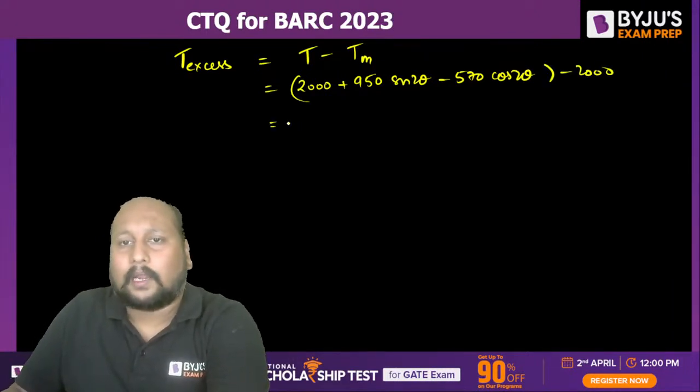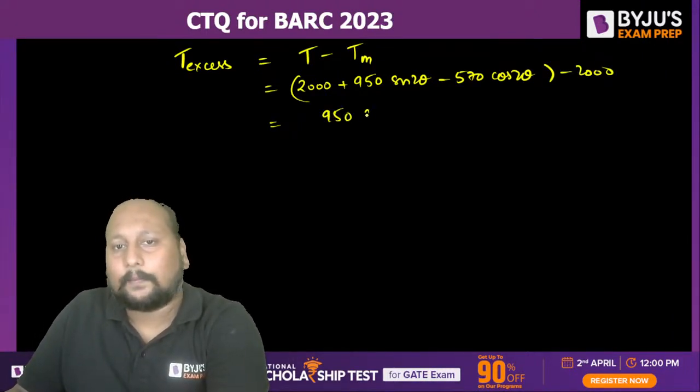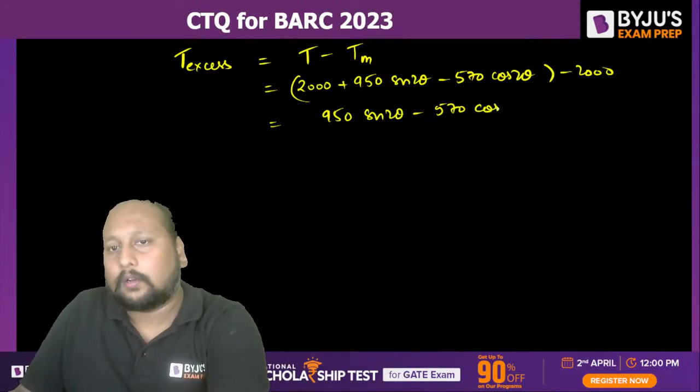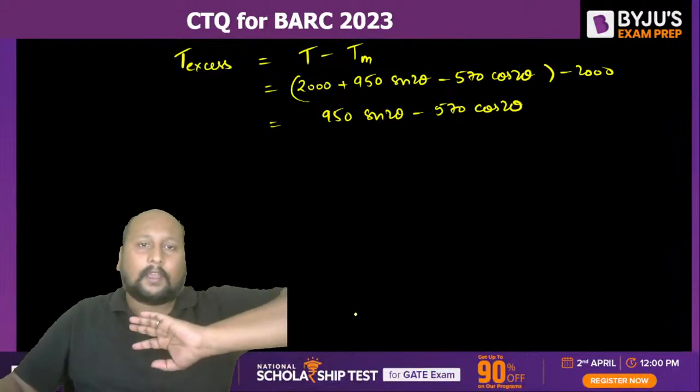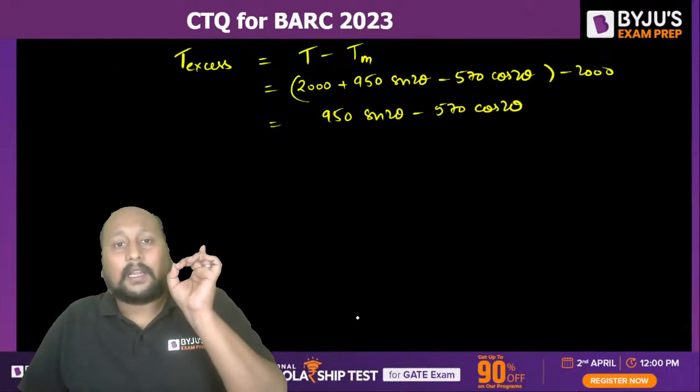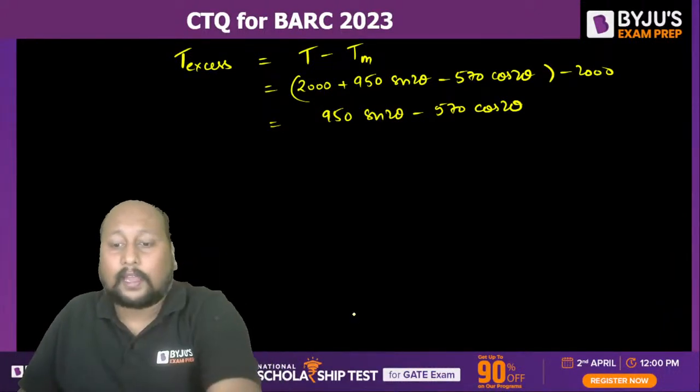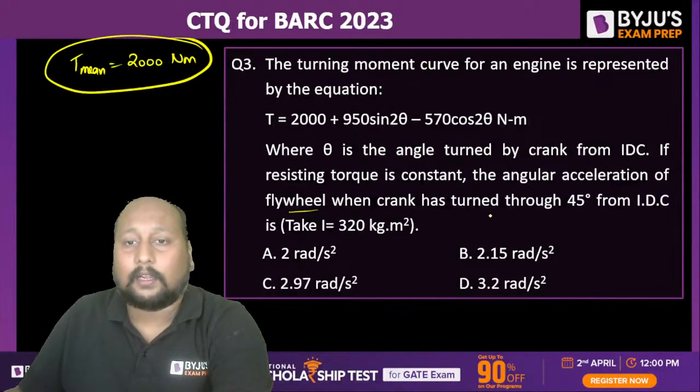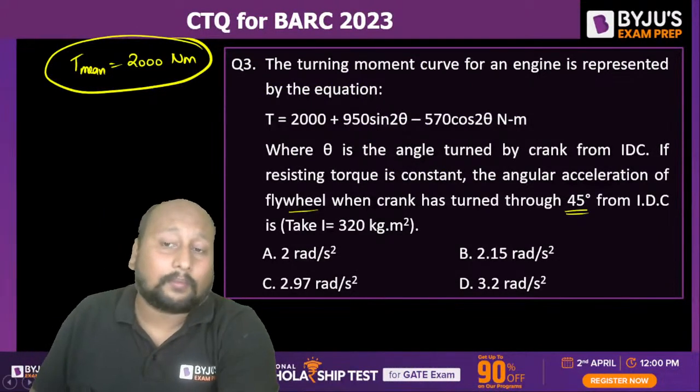From here I'm getting the value as 950 sine 2 theta minus 570 cos 2 theta. Now they are asking the angular acceleration of the flywheel when it has turned 45 degree from the inner dead center.